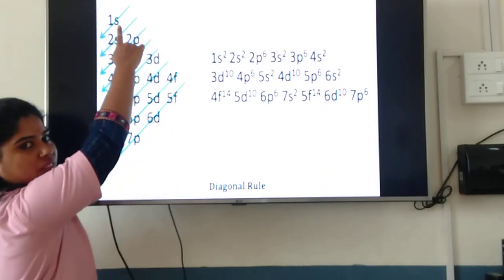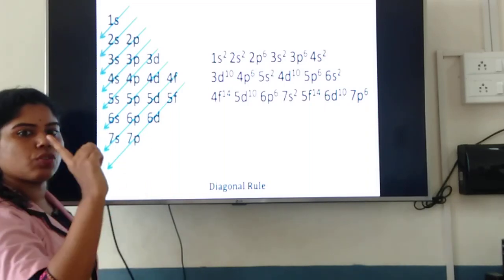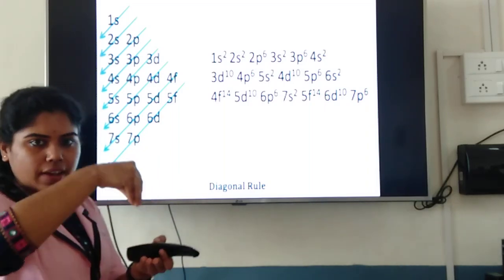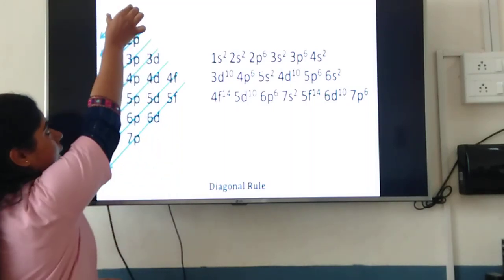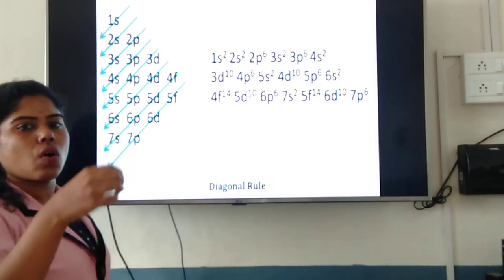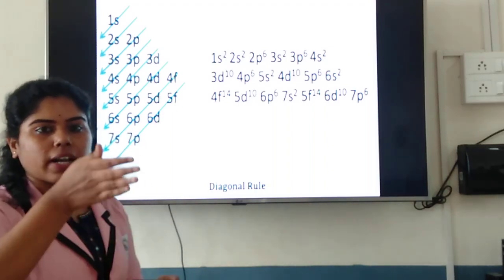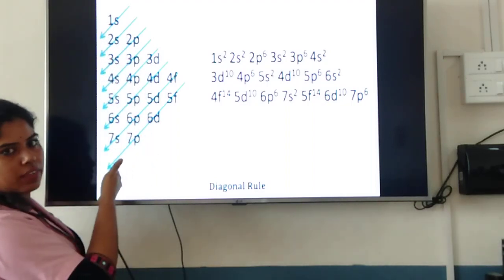Starting from the first shell, that is 1s, the first energy level. These numbers, 1, 2, 3, 4, 5, 6, 7, mean the main energy levels. 1 means n is equal to 1, n is equal to 2, n is equal to 3. In the same way you have 7 energy levels here.